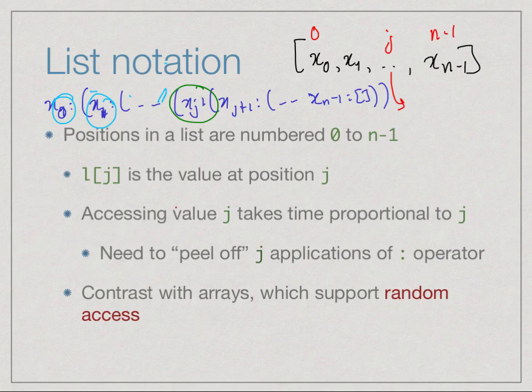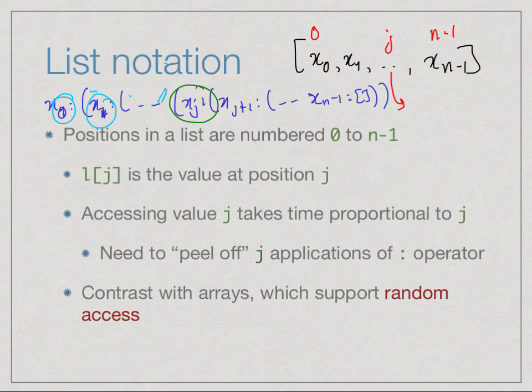Therefore, accessing a value in a list is not a constant time operation, unlike an array. If you have an array in memory, then you can compute the position of any value in the array by looking at the offset, because these are all defined to be contiguous values of a uniform size. In a list, we only know that it was attached. So we have to detach the preceding elements to get to the internal element.